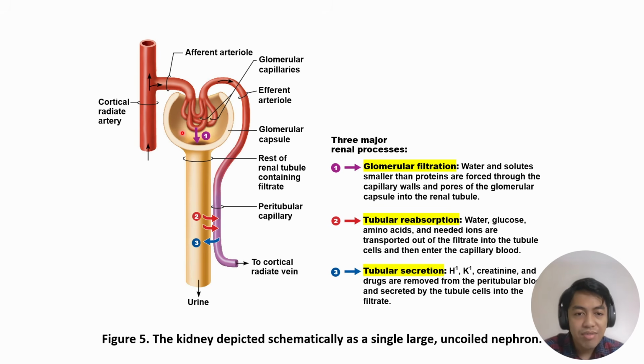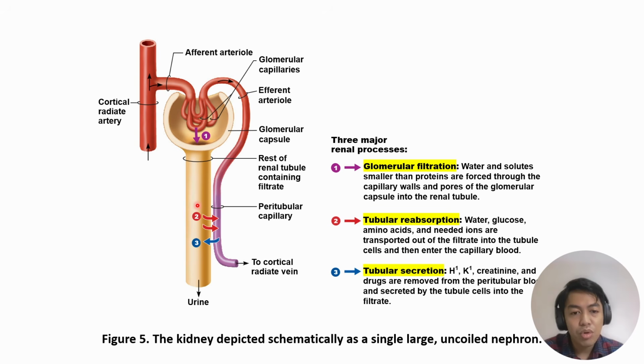Now, as the filtrate exits and enters the renal tubule, two processes may occur: tubular reabsorption and tubular secretion. The difference between the two is just the movement of these components.